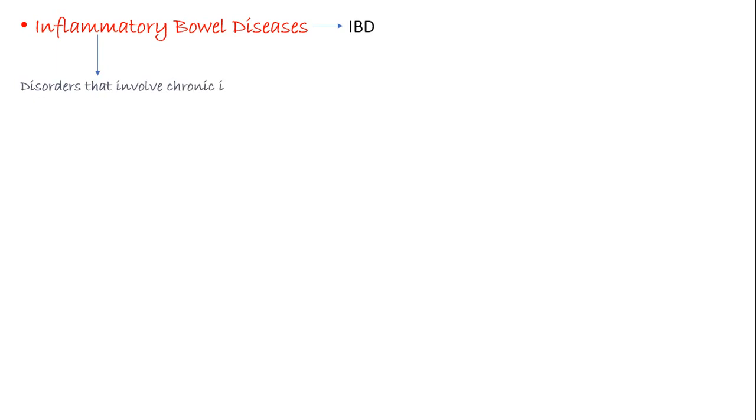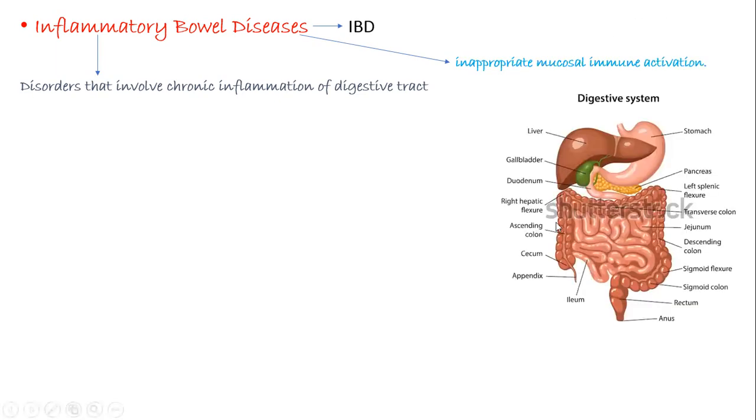Now, inflammatory bowel disease is also commonly known as IBD. Now, what is inflammatory bowel disease? It is a disorder that involves chronic inflammation of the digestive tract. Also, here occurs inappropriate mucosal immune activation. Now, this is our digestive tract. Some forms of IBD can occur right from your mouth, the mucous membrane of your oral cavity, to the mucous membrane of your anus.